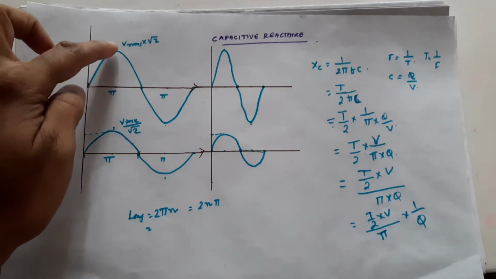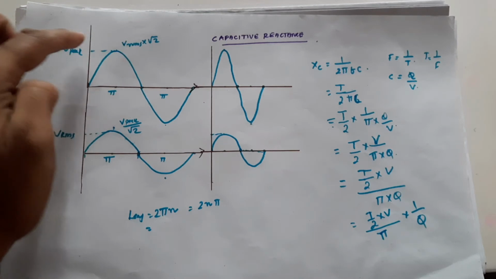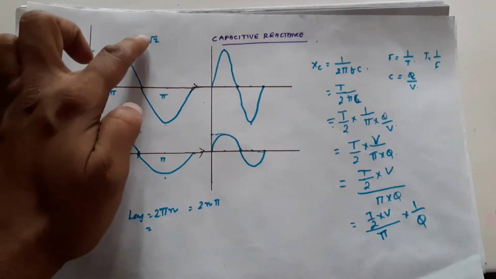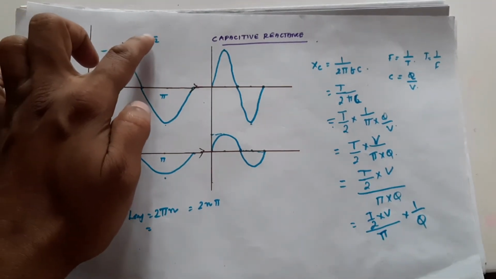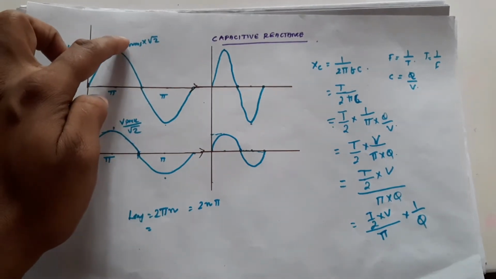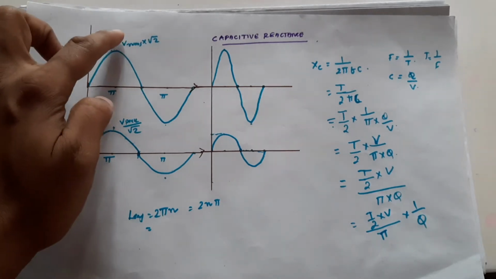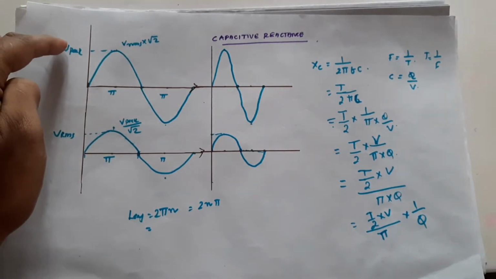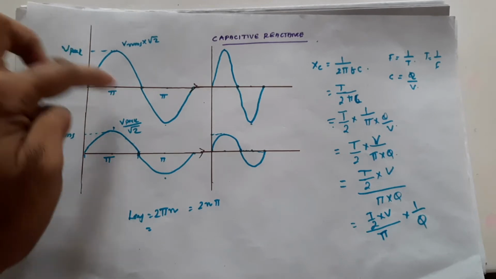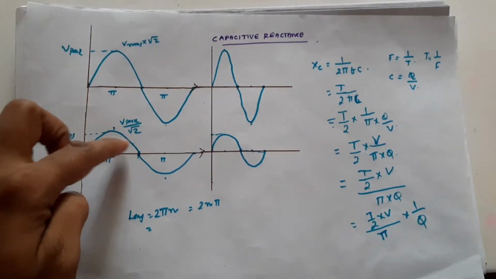Divided by pi means, this is the peak voltage. In order to convert it into RMS voltage, we are multiplying with root 2. The RMS voltage multiplied by root 2, we will get peak voltage. Or we can say that when we divide the peak voltage by root 2, we will get the average voltage.